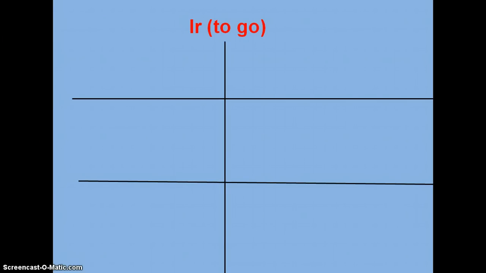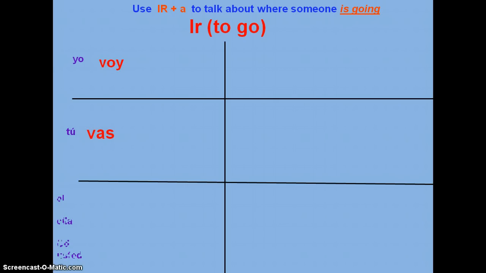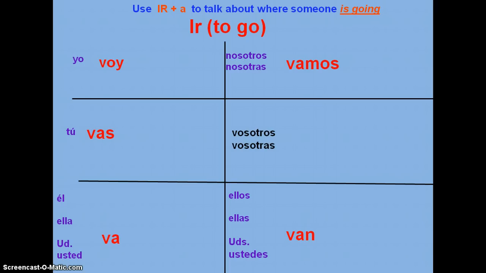So ir, las formas. You use ir plus a to talk about where someone is going. And these are your forms, and this goes along with your worksheet. Yo voy. Tú vas. Él, ella, usted va. Nosotros or nosotras vamos. Ellos, ellas, ustedes van. And then remember, vosotros, vosotras is vais. We only use that in España to say like y'all, you guys, but in a casual way.